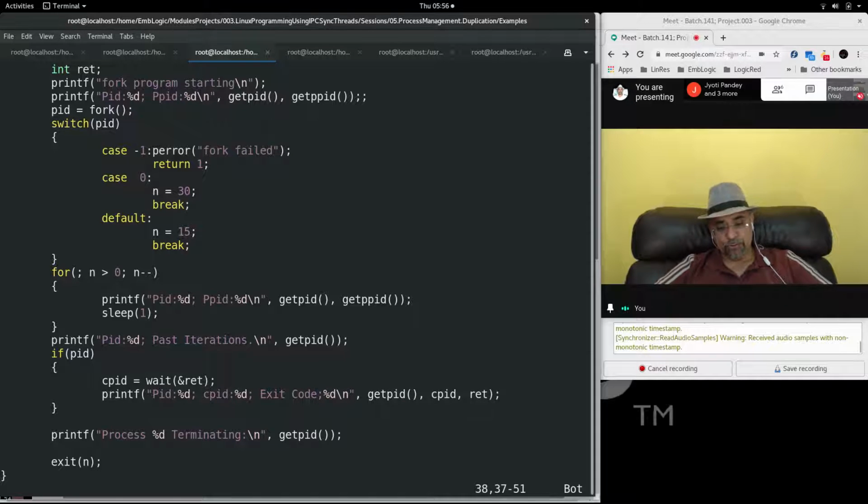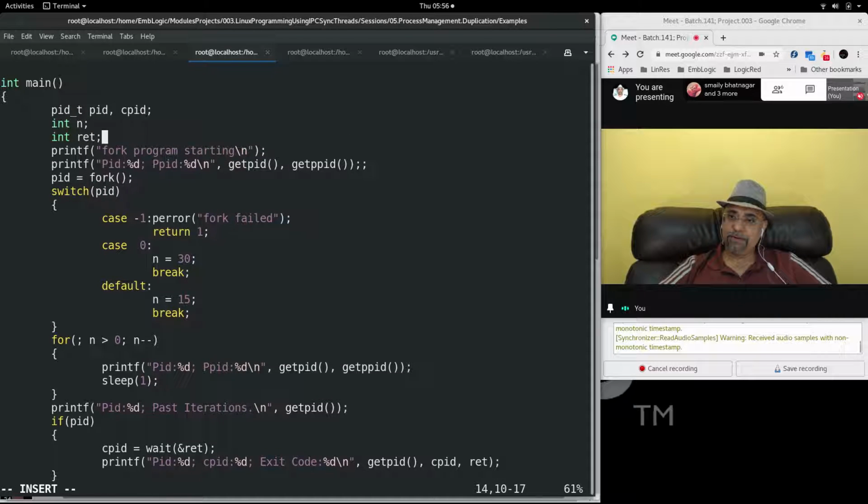We are printing the exit code. Let us have some different exit code. Suppose the value of n we have taken, before going into the loop, we assign i equal to n, which is 15 for the parent and 30 for the child, and while i is greater than 0, i minus minus.